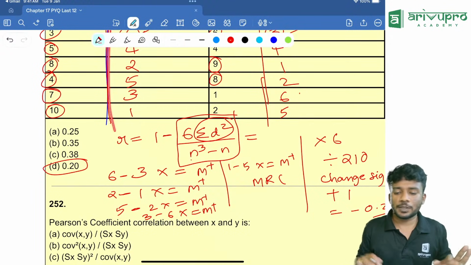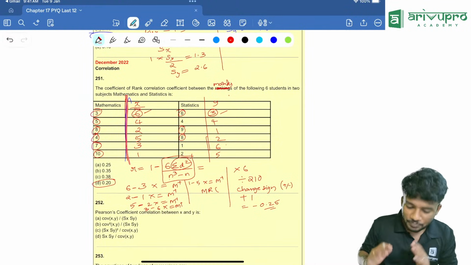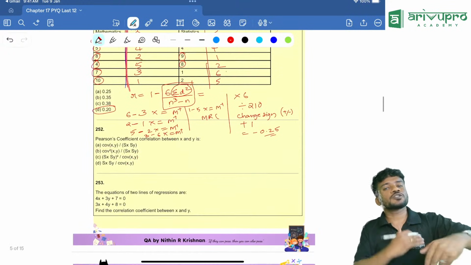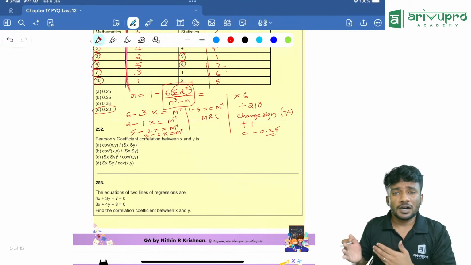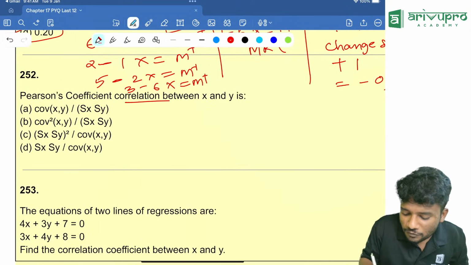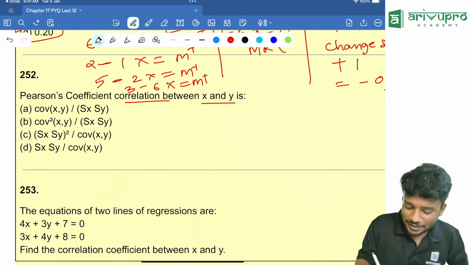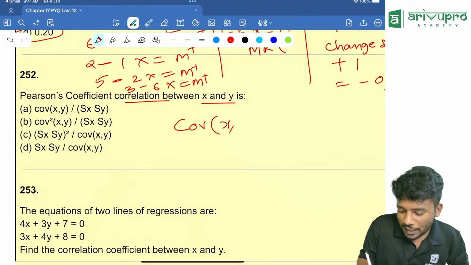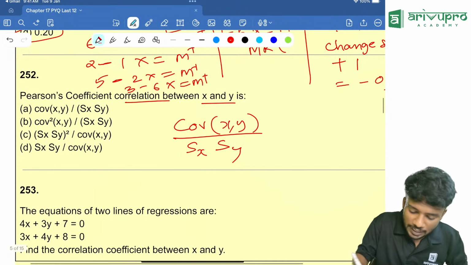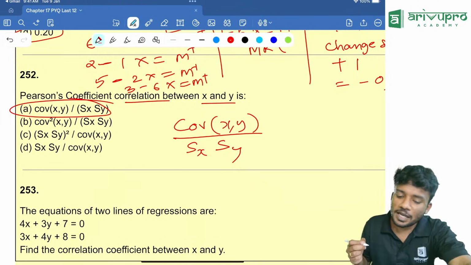This is a wrong question, people. So it was asked in which year? It was asked in December 2022. But I hope that you understood the method. But this type of question was repeated again in the coming attempts. You will see that. Then people, Pearson's coefficient of correlation between x and y is what? What is the formula for Pearson? The covariance of xy divided by standard deviation of x into standard deviation of y. Looking at that, option A is your answer.